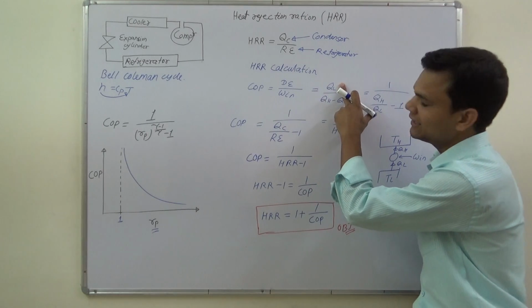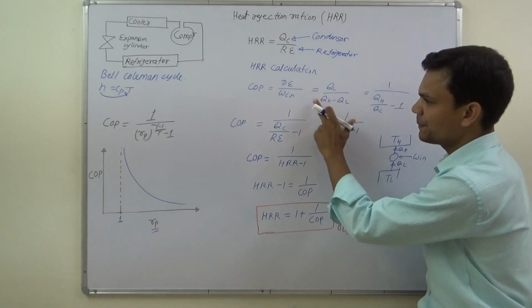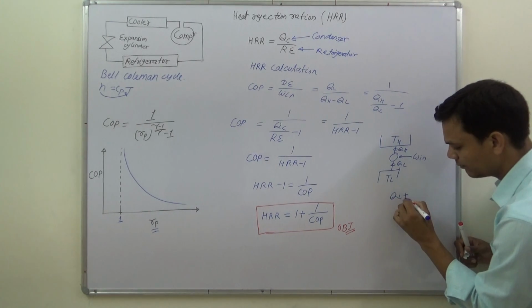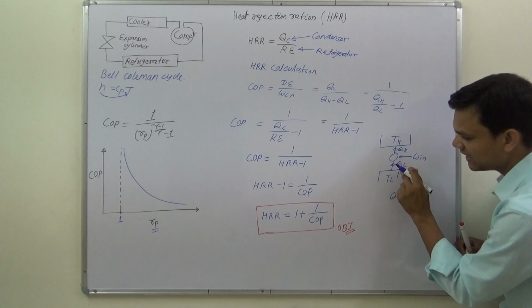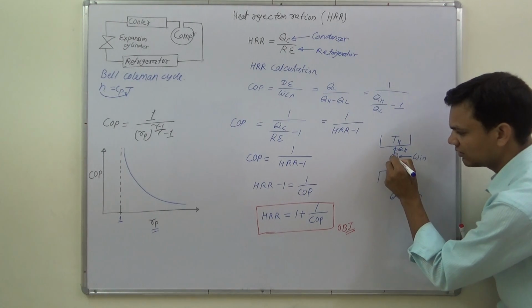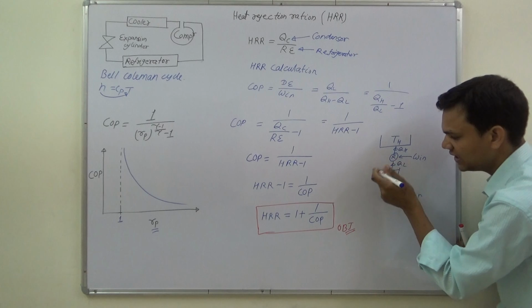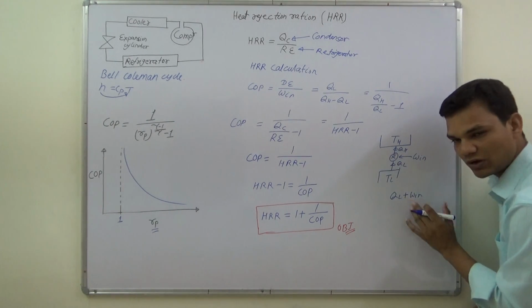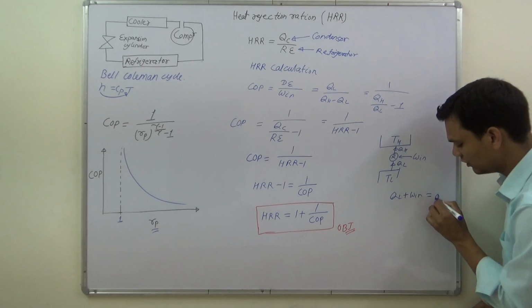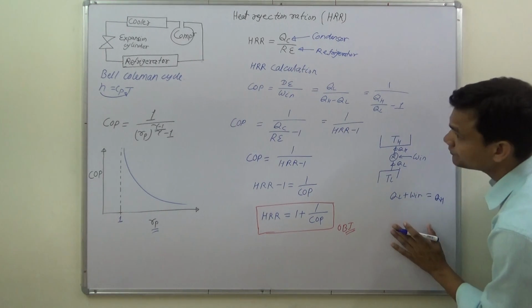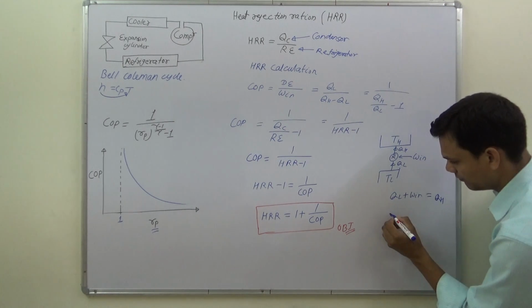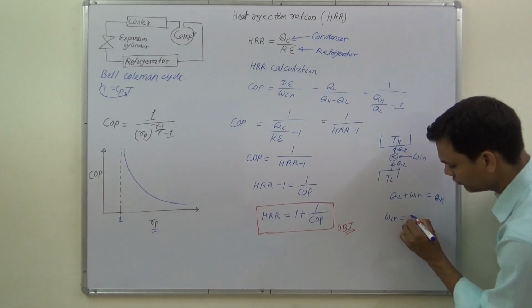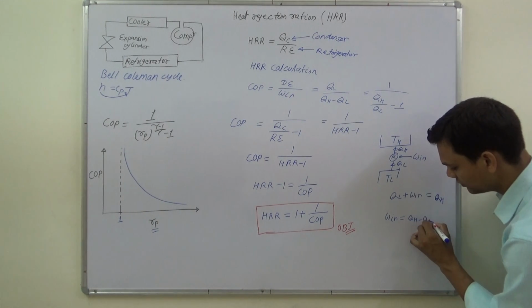So in cooling we are getting QL amount of heat, and work input W is supplied. The refrigerator extracts heat from the lower temperature and we supply W amount of work, then this equals Q higher. Then work input equals Q higher minus Q lower.